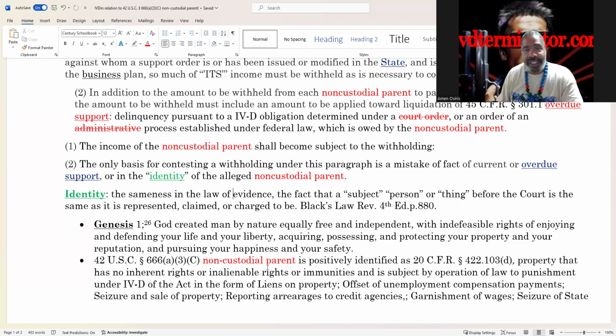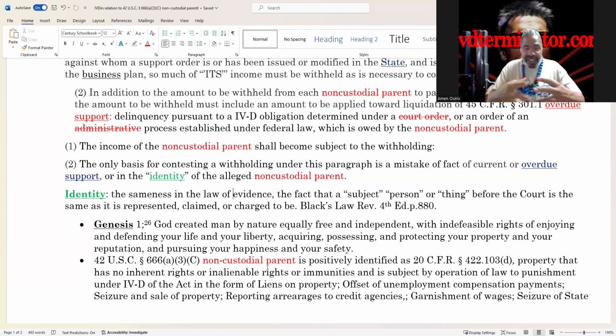And that's always in relation to a non-custodial parent. How do they do that? Under the First Amendment to the Constitution for the United States of America, we have the right to assemble. So that also provides for the right to associate. So when you are exercising your right to assemble, of course, you're coming together, right? You have the right to not assemble, and you have the right to not associate.